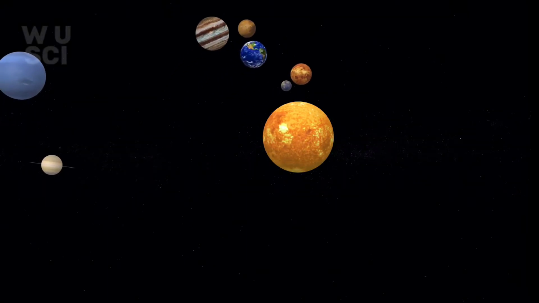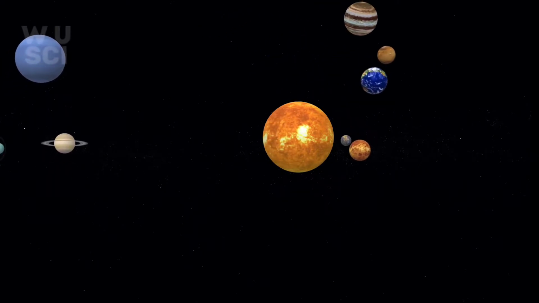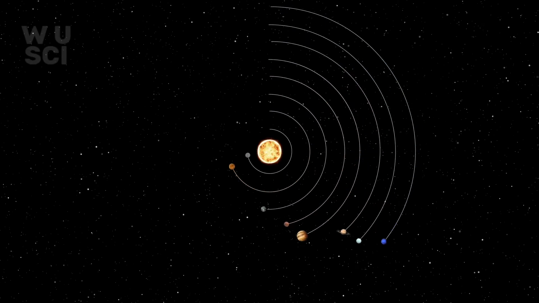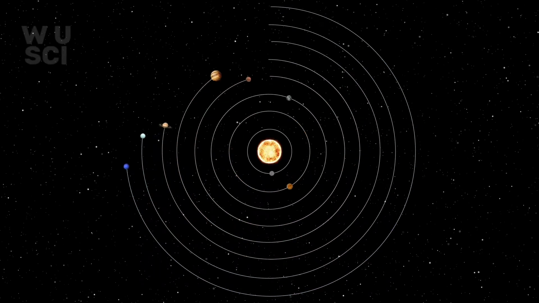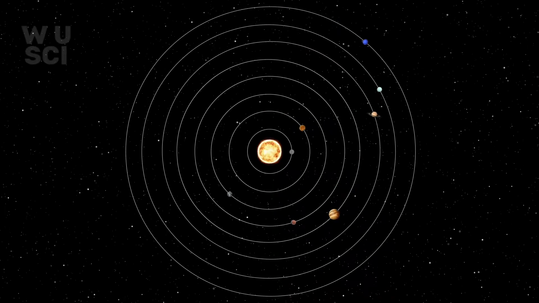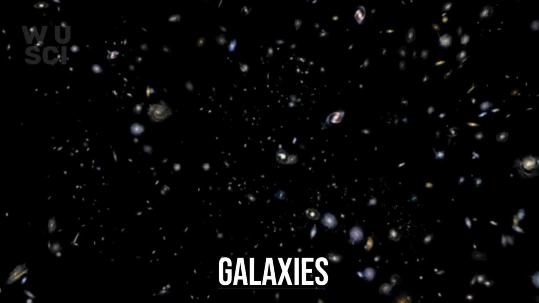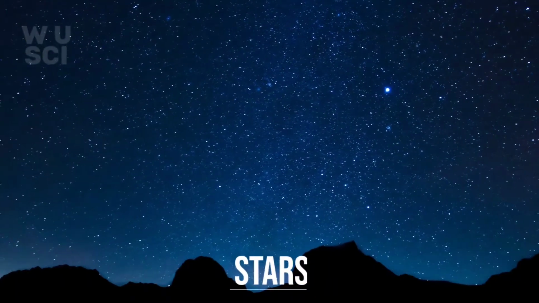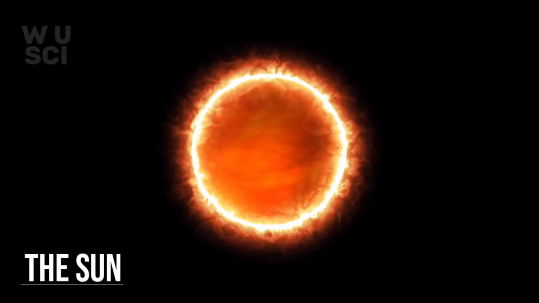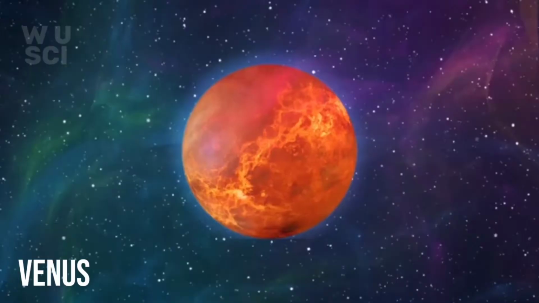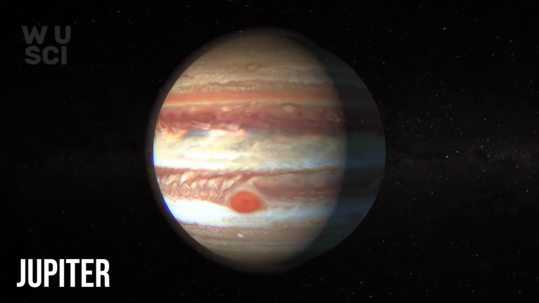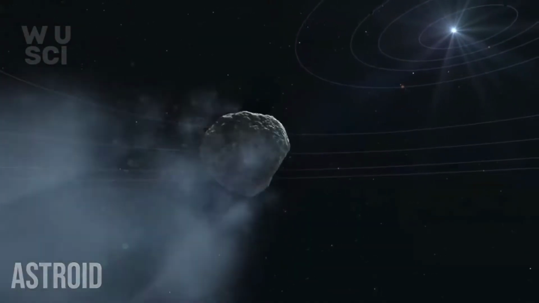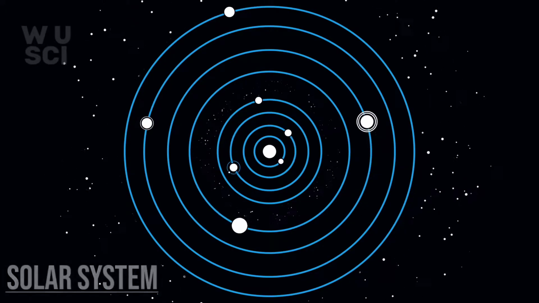The solar system, in itself, is one of the largest examples of gravitational binding, in which all the planets revolve in their respective orbits, and rotate at different distances from each other. There are billions of galaxies in this infinitely spread universe. There are billions and billions of stars in it. And one of those stars is our Sun. Our Sun is orbited by Mercury, Venus, Earth, Mars, Jupiter, Saturn, Uranus and Neptune as well as asteroids. They are called the solar system.